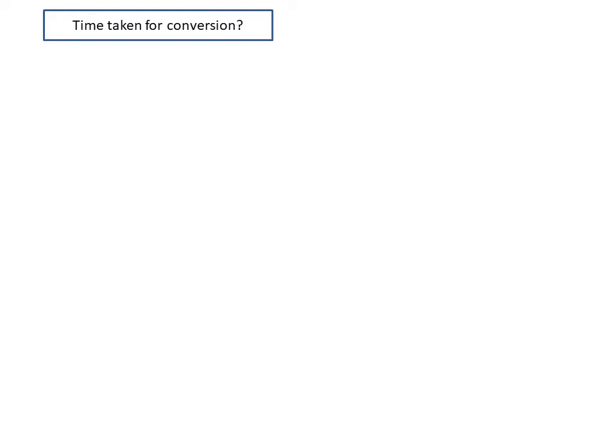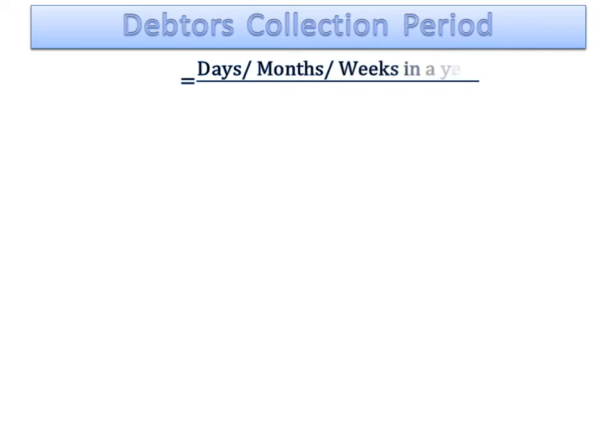Now for this same question, let us see how much time debtors have taken to get converted into cash, or what credit period is allowed to debtors, with the help of debtors velocity, which is popularly known as debtors collection period. Debtors collection period shows the quality of debtors, as it shows the speed with which debtors are converted into cash. This period can be calculated by dividing the number of days or months or weeks in a year by the debtors turnover ratio. So let us see one by one.